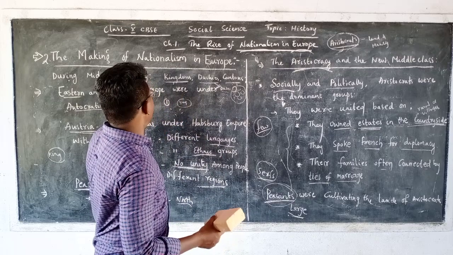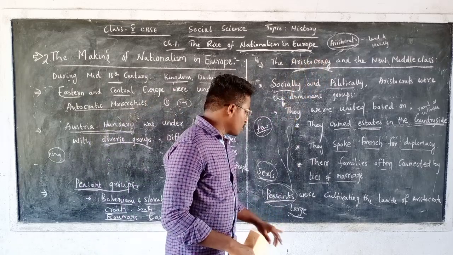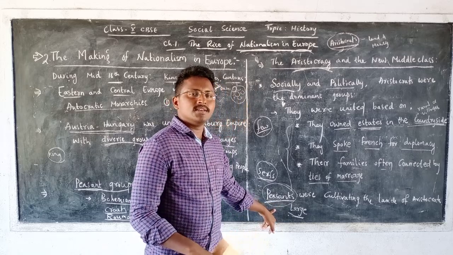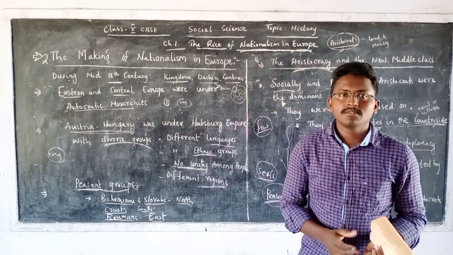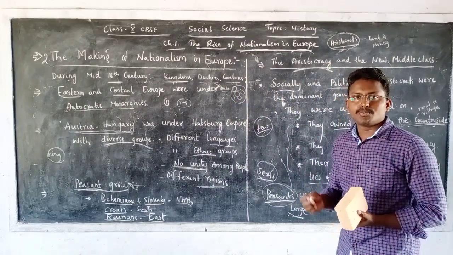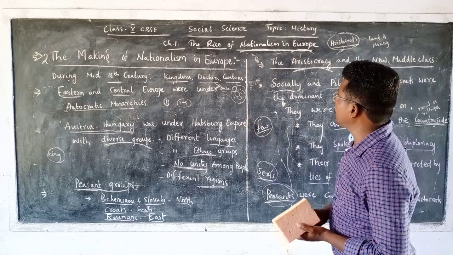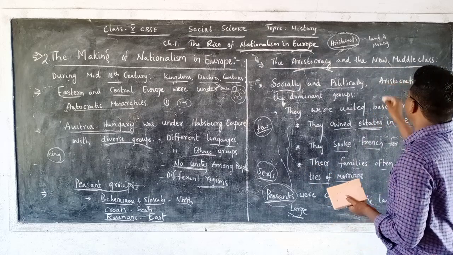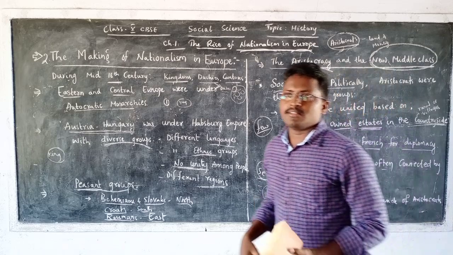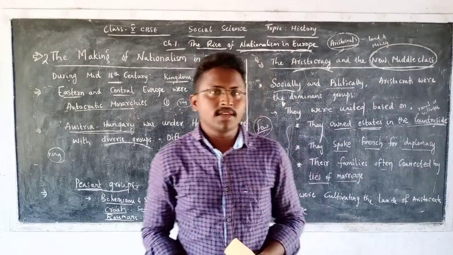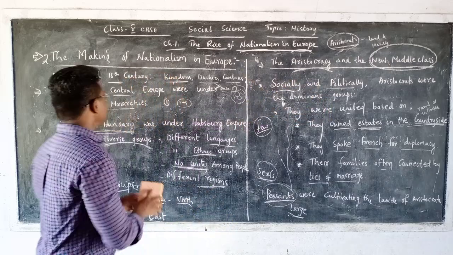So these were the two other groups existing in Europe. Apart from kings and kingdoms, the other group was the aristocrats. Then one more group was the peasants. But suddenly, one more group entered Europe. We'll see what that group is and how it emerged. The new group which came into existence in Europe was the new middle class. We often know very well the common term middle class. Then we'll see how these new middle class people came into existence.